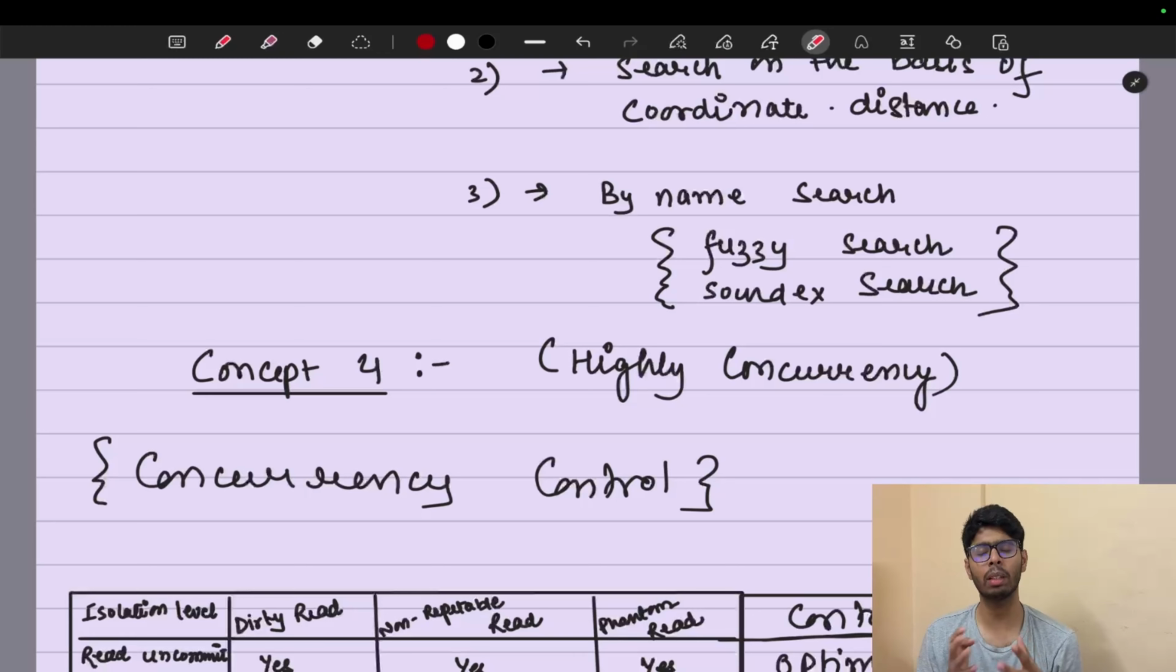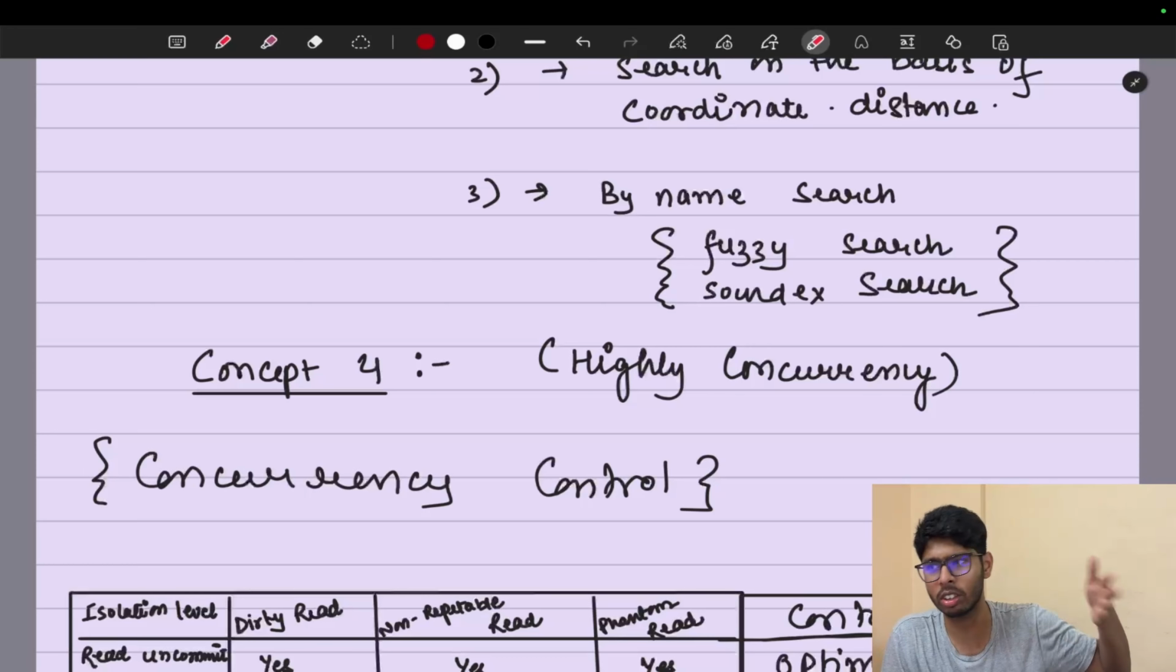What I mean by nearby results is, if you type DELHI or DELI, they will find the nearest value that is related to Delhi. They will find the distance between DELHI and DELI, and they will provide all the nearest neighbors related to that. There are multiple algorithms, and I mentioned two of them: fuzzy search and soundex search.